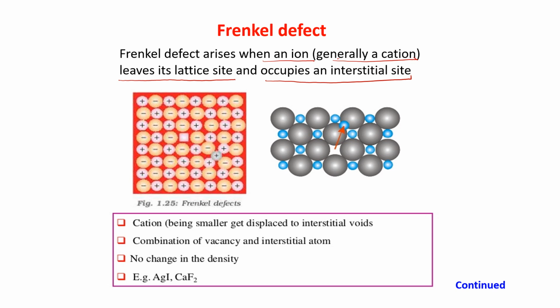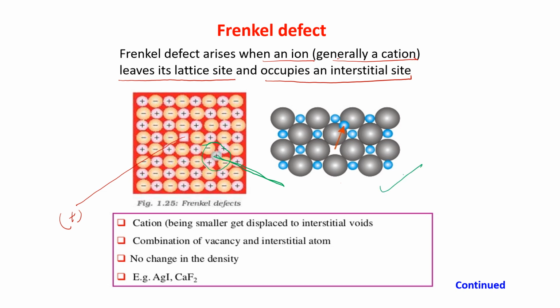You just see the figure. See here, this one is missing. This is a cation, positive charge. Now where has it gone? See that it has gone here. This is an interstitial site. Okay?